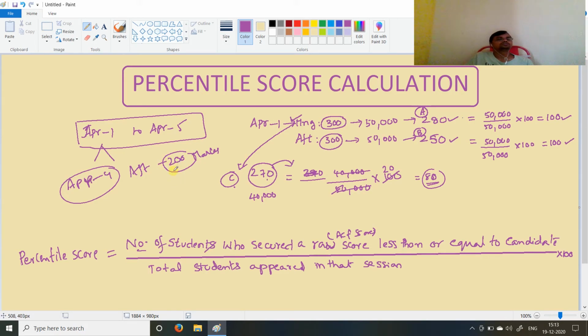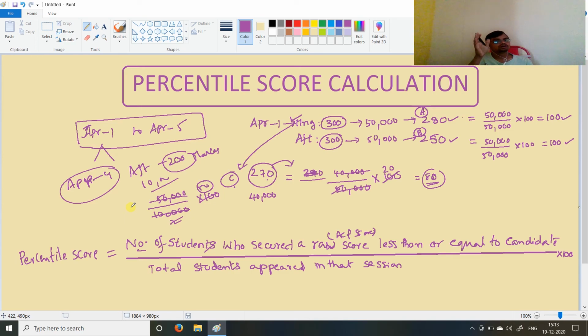Suppose out of 1 lakh students who wrote that particular exam, the students who got less than or equal to 200 are 50,000. By 1 lakh, into 100, his percentile score is 50.